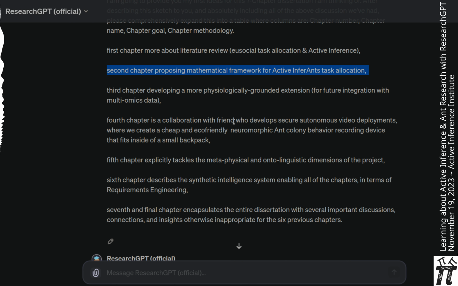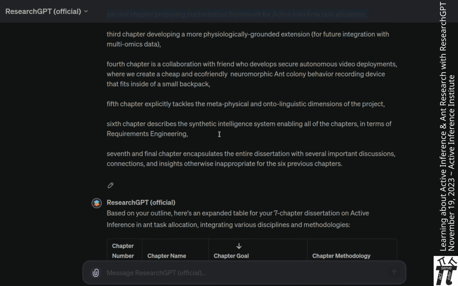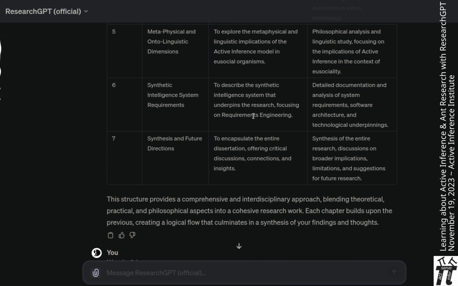Fourth chapter is a collaboration with a friend who develops secure autonomous video deployments, where we create a cheap and eco-friendly neuromorphic ant colony behavior recording device that fits inside of a small backpack. Fifth chapter explicitly tackles the metaphysical and onto-linguistic dimensions of the project. Sixth chapter describes the synthetic intelligence system enabling all the chapters in terms of requirements engineering. Seventh and final chapter encapsulates the entire dissertation with several important discussions, connections, and insights otherwise inappropriate for the 6 previous chapters. And it provides those chapters, 6 of them, in a table.